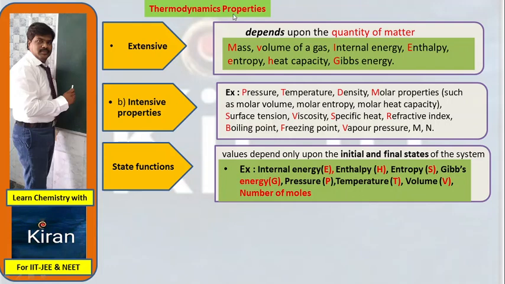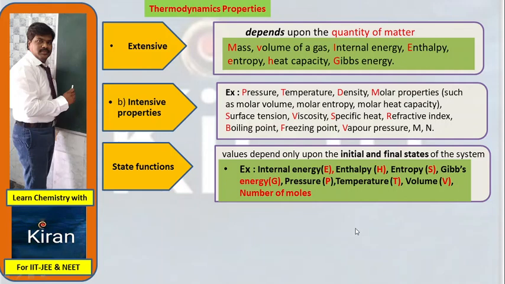The same thermodynamic macroscopic properties we can subdivide into one more category, which are state functions and path functions. State functions means the value depends only upon the initial and final state. The value which depends upon only the initial state and final state of the system, such kind of values come under state functions. Examples: internal energy, enthalpy, entropy, Gibbs energy, pressure, temperature, volume, and number of moles, which always depend upon the initial volume and final volume.